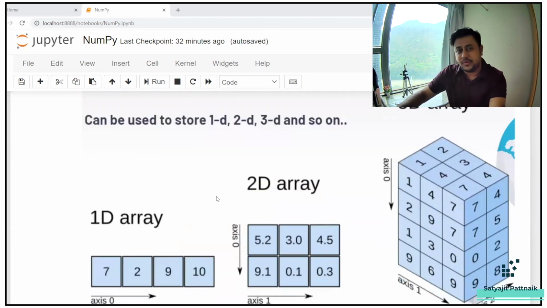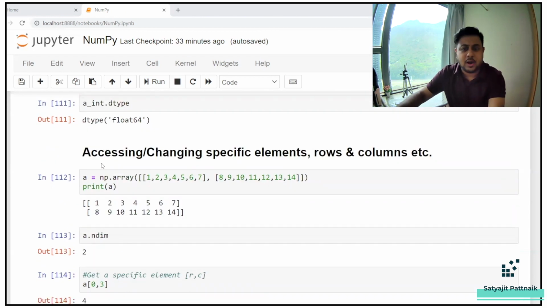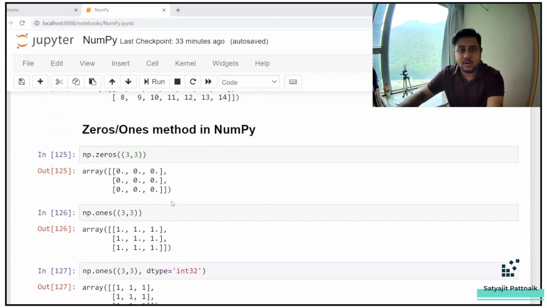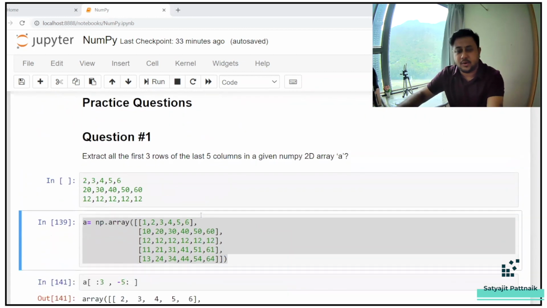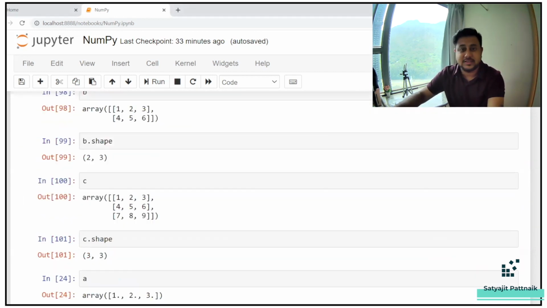Many people ask me, why do we use NumPy even if we have list comprehensions or for loops? We'll talk about that as well. And then a lot of topics: how to access, how to change a specific element in a NumPy array, multiple methods like zeros and ones and full. What are these methods? A lot of things: random int, how to initialize a NumPy array having ones or having random integers. There are a lot of topics which we'll be covering in this video. So let's get started quickly.